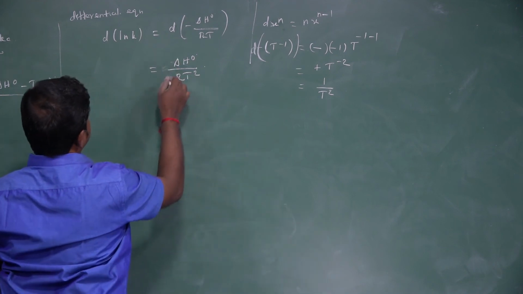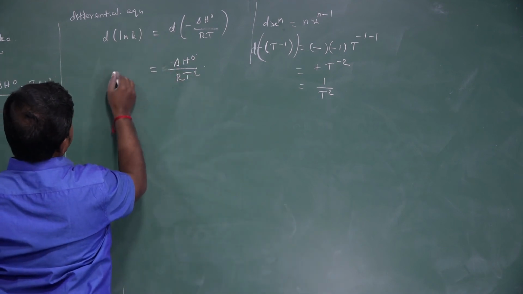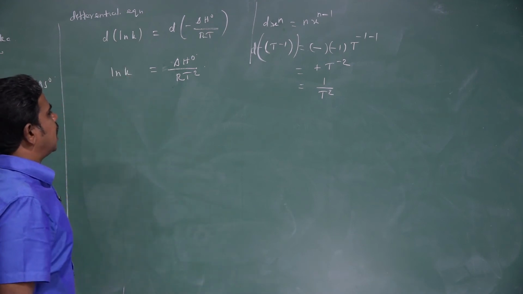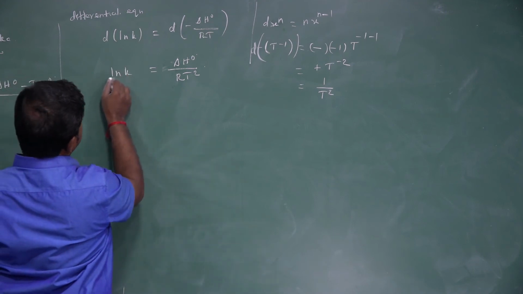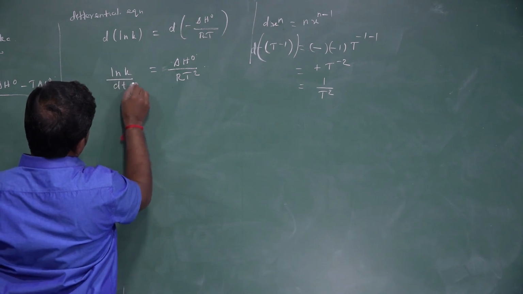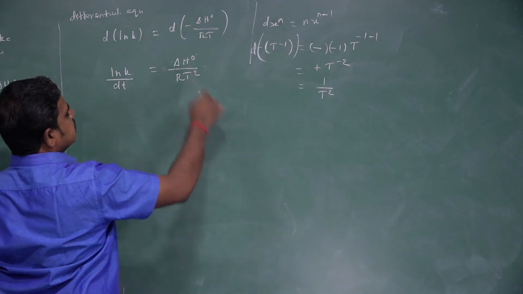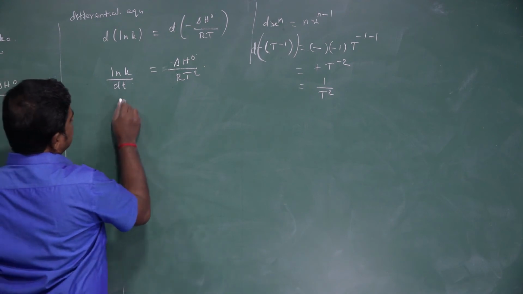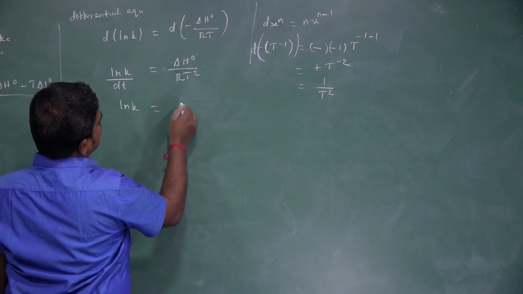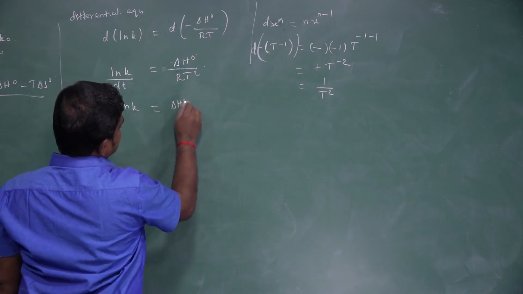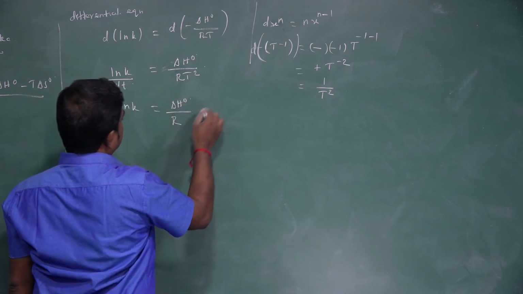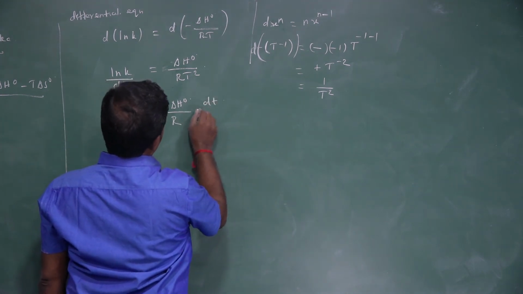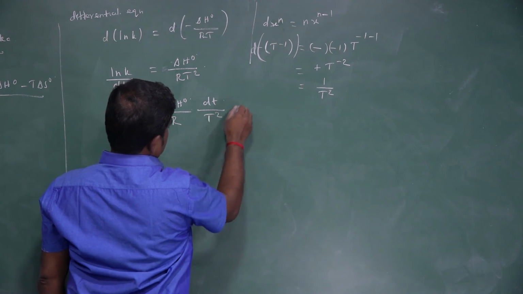So d ln K by dT is equal to delta H naught by RT square. Now, d ln K is nothing but delta H naught by R into dT by T square.